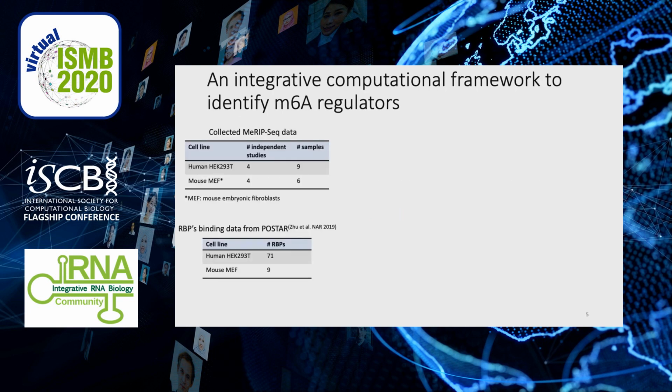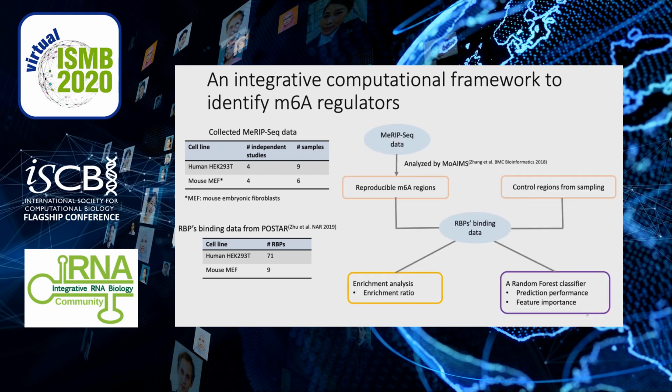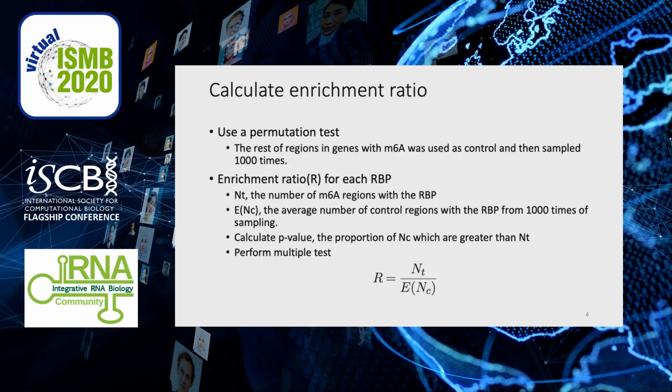In this study, we collected m6A data from several independent studies and RBP binding data, and then we designed an integrative computational framework to identify m6A regulators. In this framework, we first identified reproducible m6A regions. Then, using the RBP binding data, we performed the enrichment analysis and built a random forest classifier.